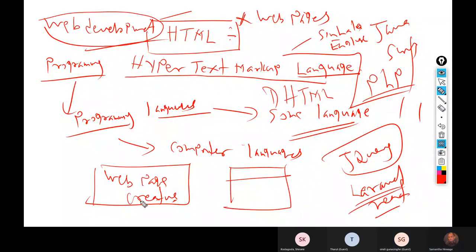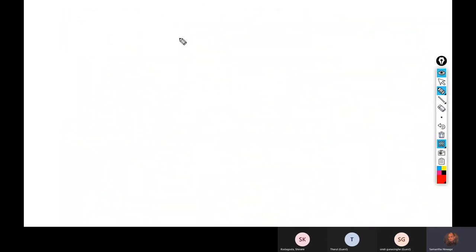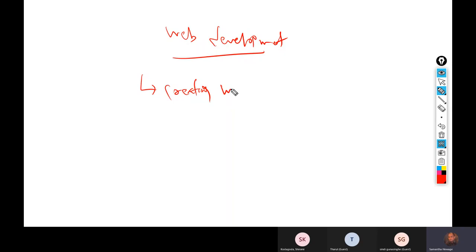So the programming languages, the web development language. Web development is creating web pages, or in other words, you are designing web pages.